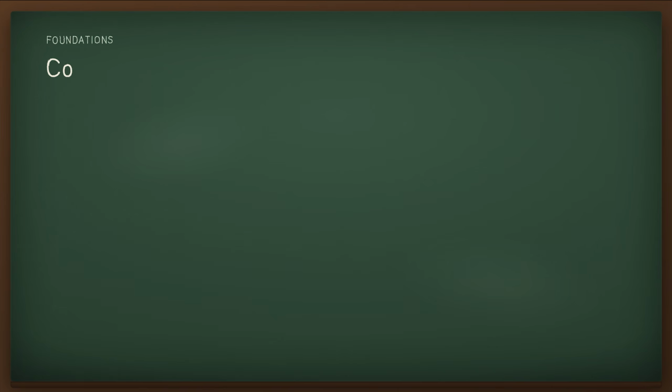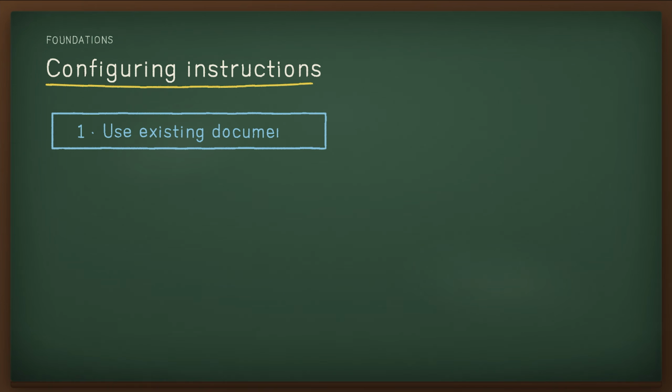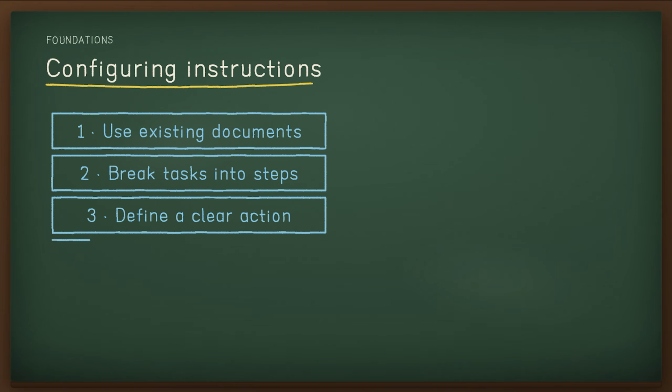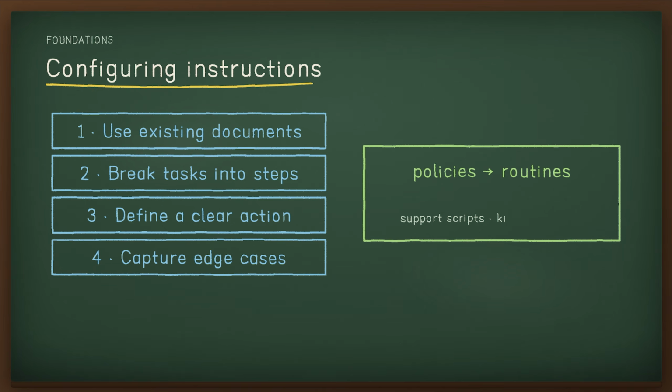Clear instructions matter for any LLM app, but they're critical for agents, reducing ambiguity and improving decisions. Use existing documents like support scripts and policies to build routines. Prompt the agent to break tasks into smaller, clear steps. Define a specific action for each step, and anticipate edge cases, handling incomplete information or unexpected questions with conditional branches.